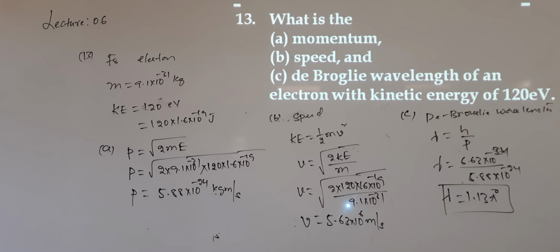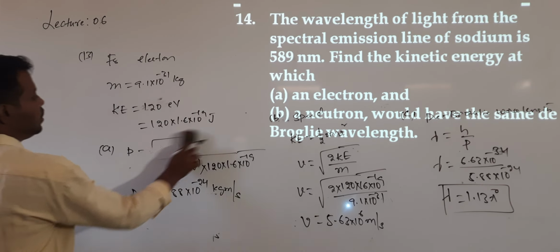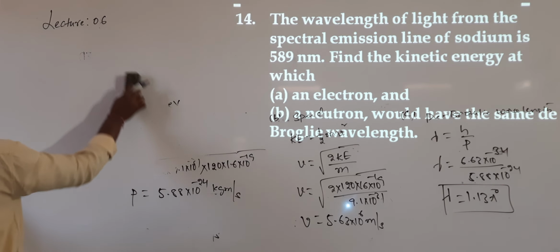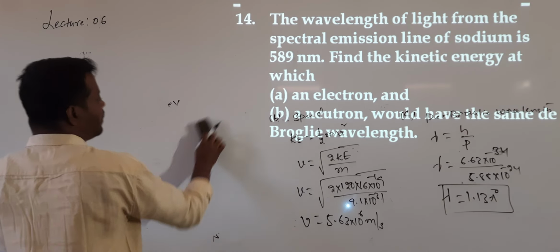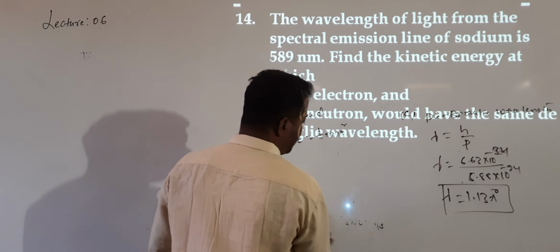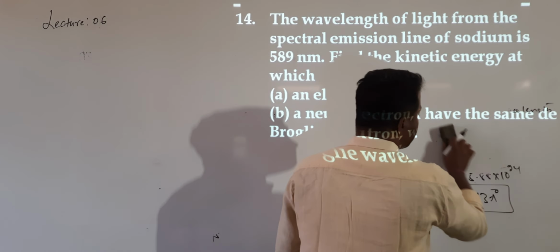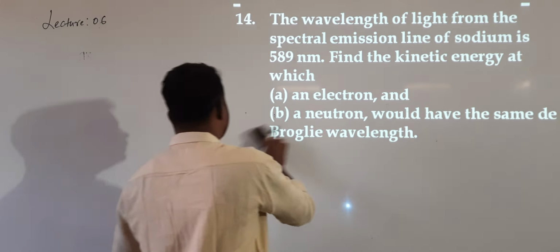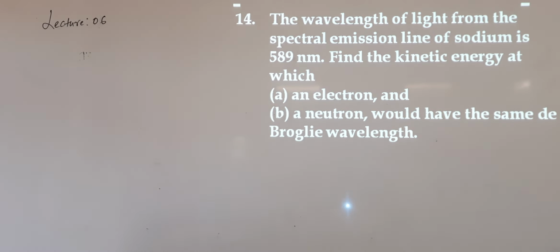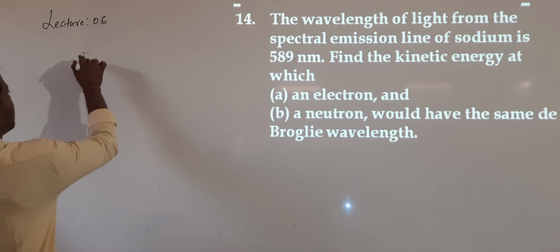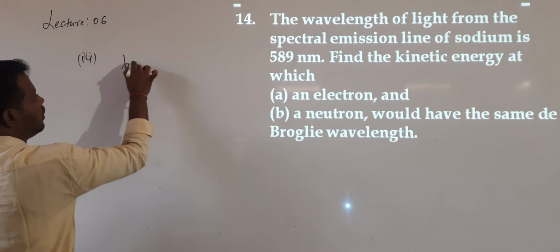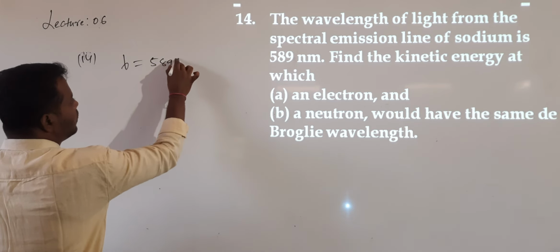So question number 13. Next. Question number 14. What this question is: the wavelength of the light from the spectral emission of sodium is 589 nanometer. Find the kinetic energy at which an electron and a neutron would have the same de Broglie wavelength. Question number 14. The de Broglie wavelength is given as 589 nanometers.